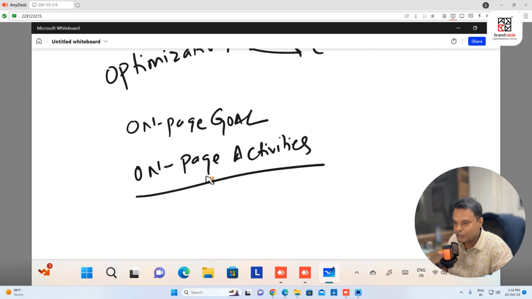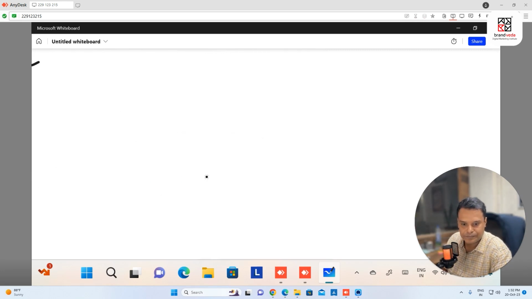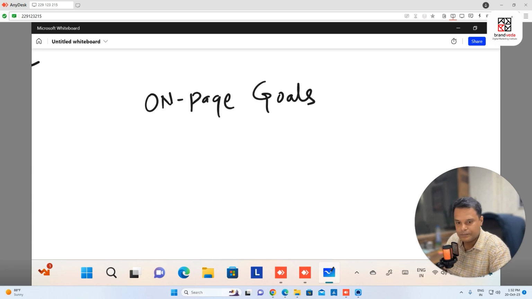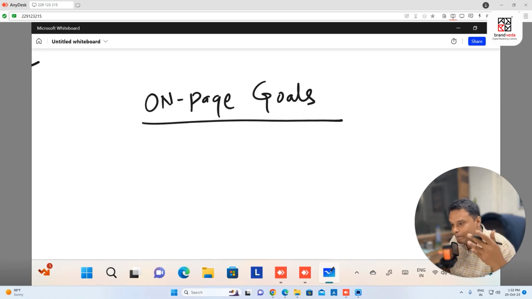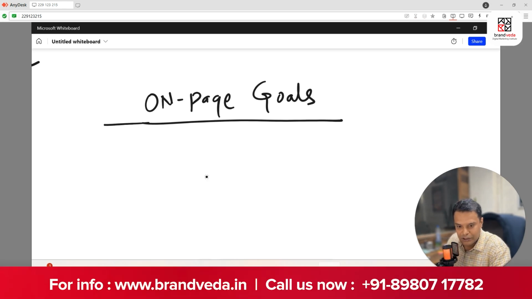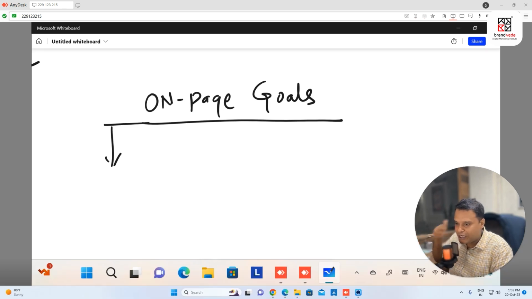So on-page goals. What are on-page goals? Why do I want to do on-page optimization? What all activities do we do in on-page? We do a lot of activities in on-page, but let's start with goals. What are my goals? So the number one goal is, if I do on-page activity in a better, right way, what will happen is you'll get ranking.